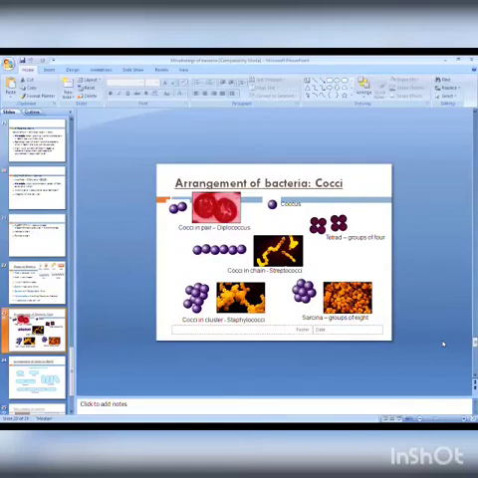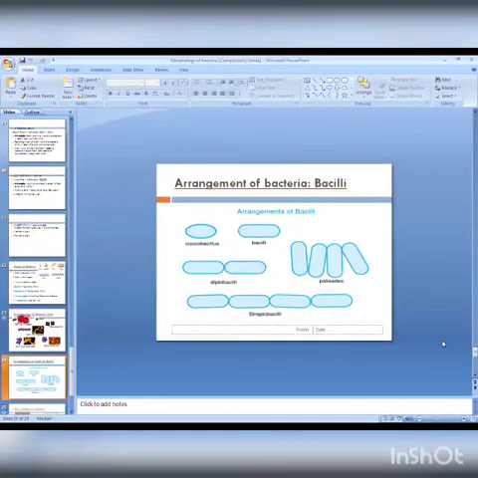Then cocci in chain, if they are arranged in a chain, they are called streptococci. Strepto means chain. Then if the cocci are present in a group, like a bunch of grapes, a cluster, that is called a cluster type of arrangement. So they are staphylococci. And sarcina means a group of 8 cocci. So such types of arrangement are also important.